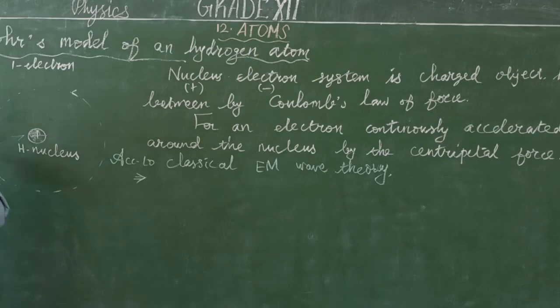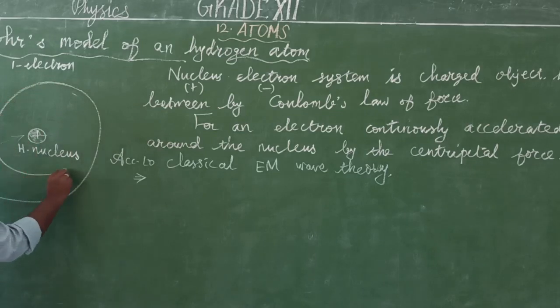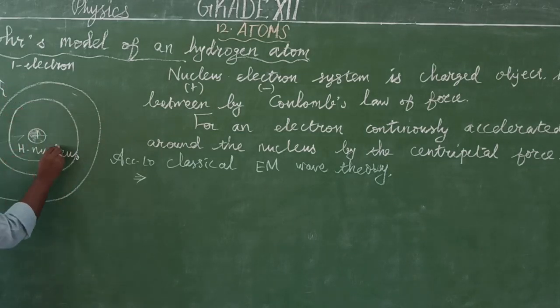So whenever an electron revolves around the nucleus, it continuously loses energy in the form of radiations. So finally, what will happen? The electron revolves around the nucleus continuously, like this, and it releases radiations. When it releases the radiations, it loses energy, and finally it falls into the nucleus.